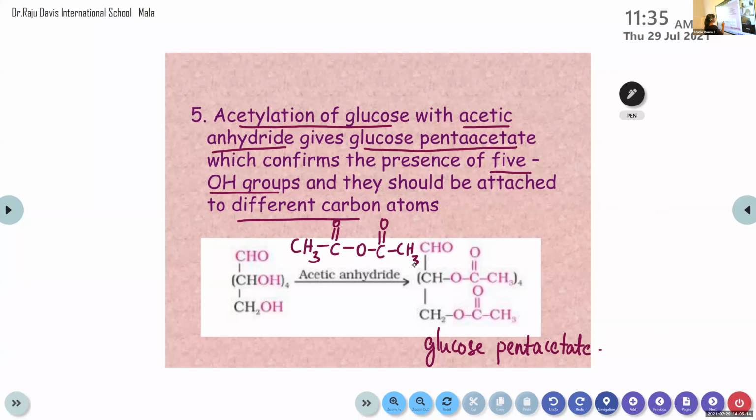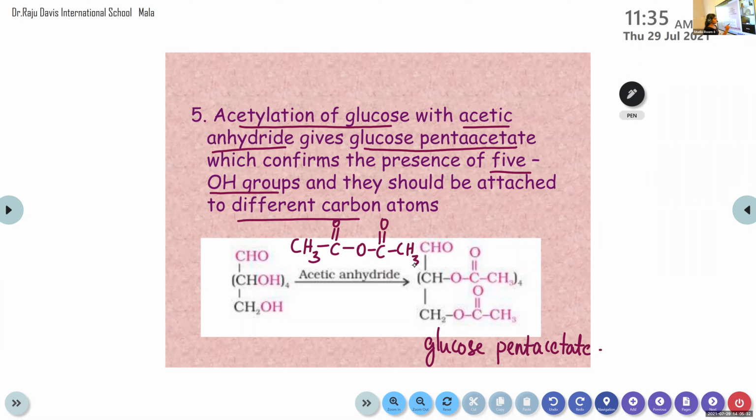That means the 5 OH groups on the different carbon atoms are replaced by the acetyl groups from acetic anhydride. That's why this glucose pentaacetate is formed. And from this chemical reaction, they are able to find out there are 5 OH groups in the glucose, and they are on different carbon atoms.